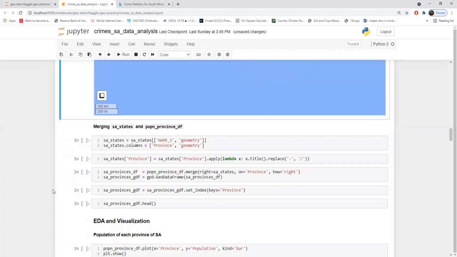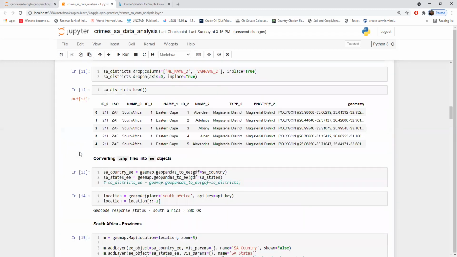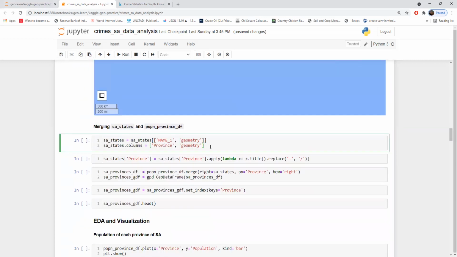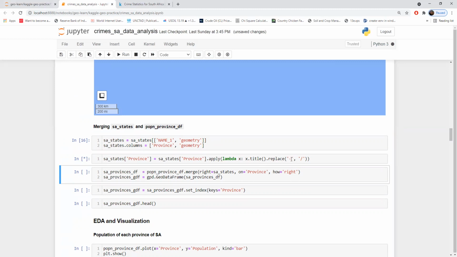So later on, I'm doing some data merging. I'm merging the population province data with states. We already loaded the data, so I'm just doing some data cleaning and then straight away merging it. I'm removing some extras, like if there's a hyphen in the data, replace that with a slash. I'm doing that with a single line of code using apply. After that I'm merging with the merge method of pandas, and this is how I'm merging it.